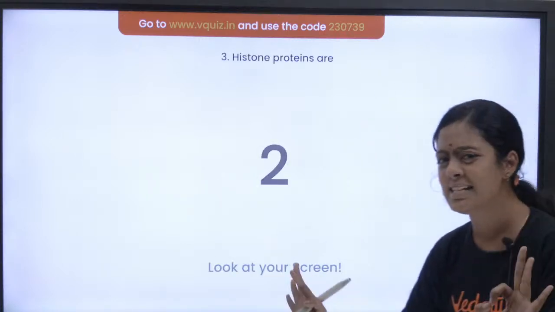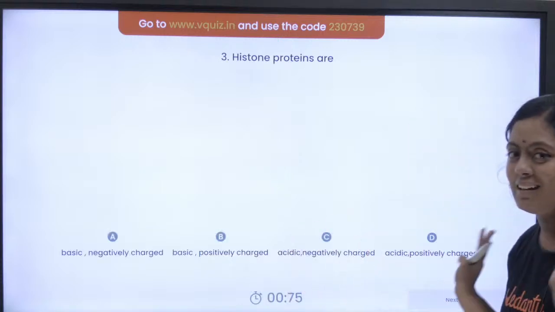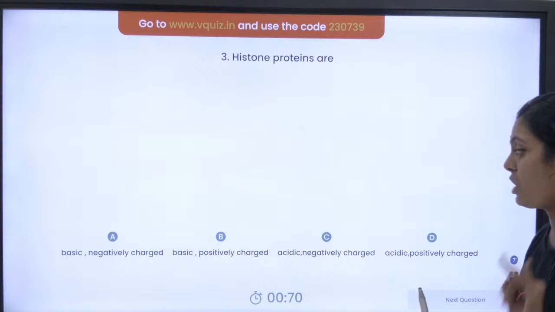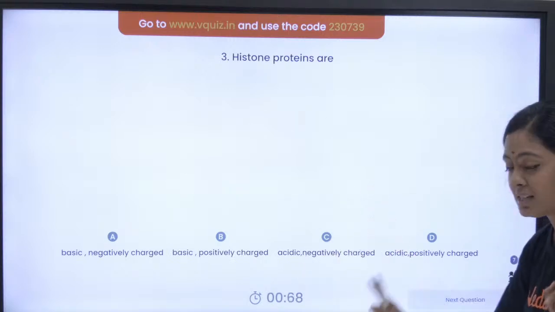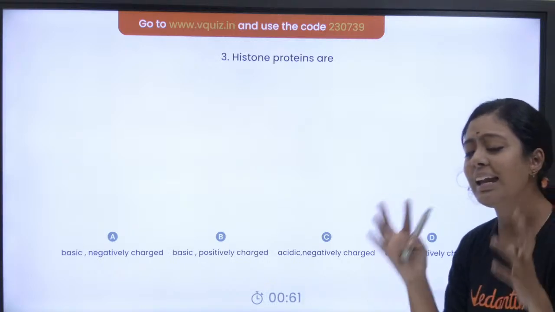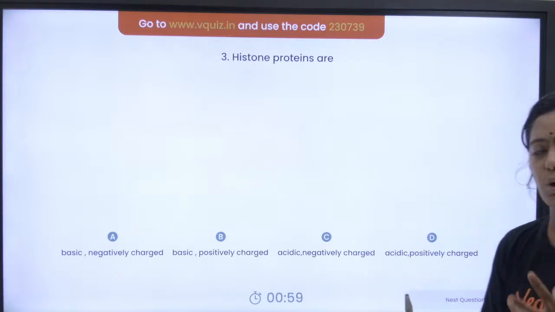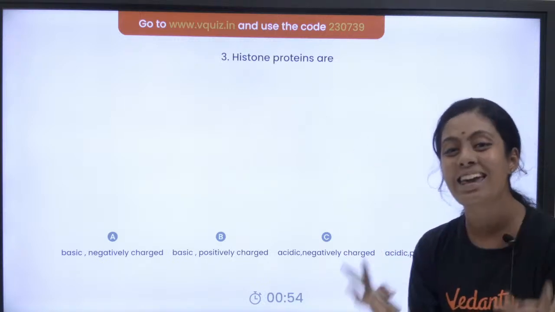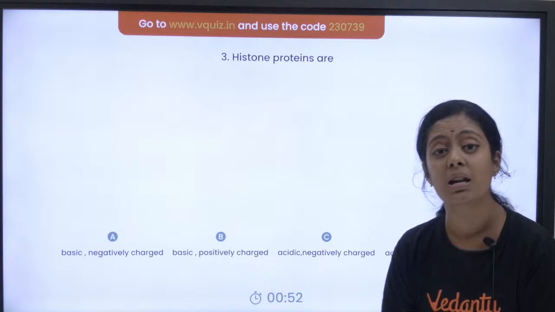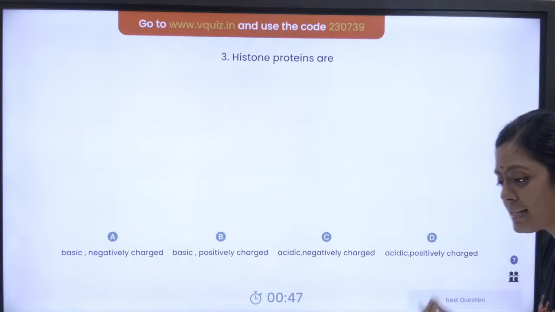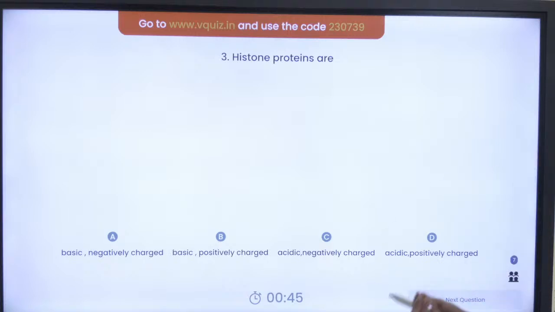It's a easy question, but still the options are little confusing. Okay, so histone proteins are basic negatively charged. Second option basic positively charged, acidic negatively charged, acidic positively charged. ரொம்ப ஈஸியான question பசங்களா. Can anyone tell me what is this histone protein? It is a protein that is used in the folding of DNA or the packaging of DNA. So இந்த histone என்றது எப்படிப்பட்ட protein? Is it a positive or a negative protein? Yes, I want answers in the chat section also.